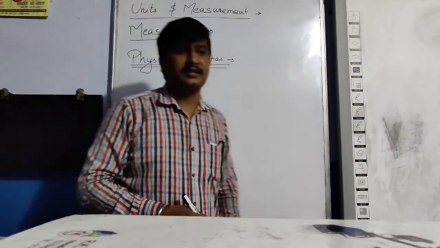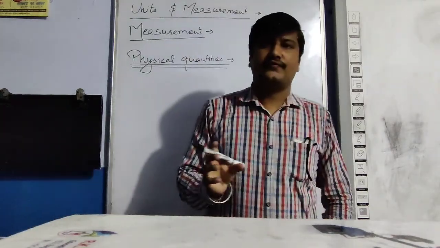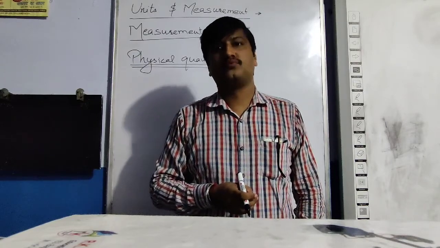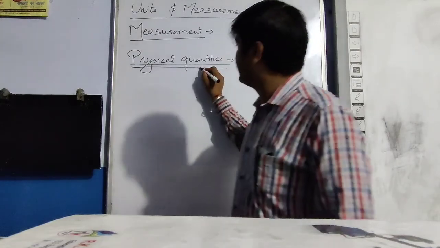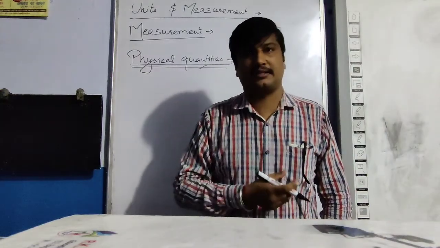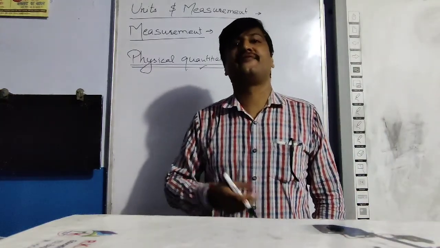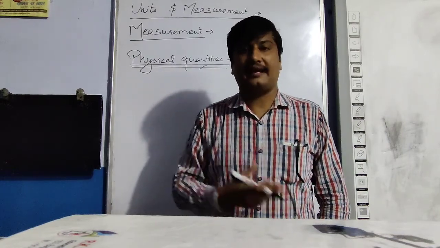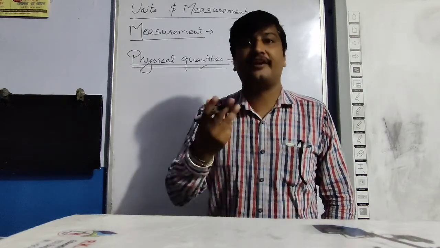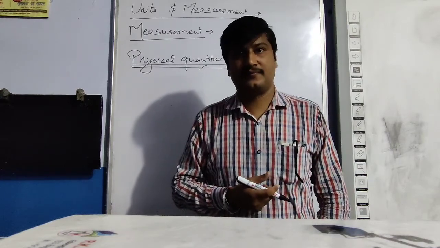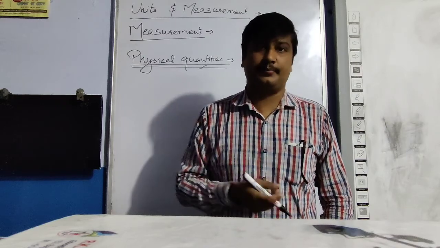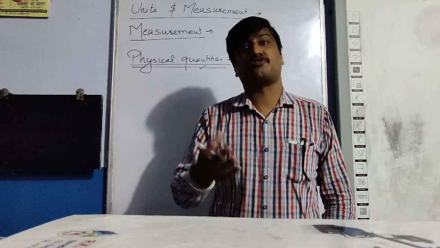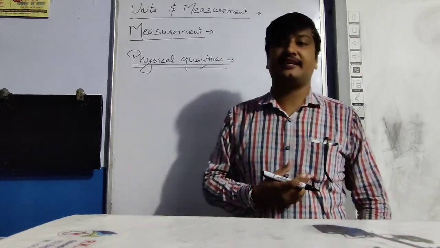What are physical quantities? Dear students, physical quantities are those parameters, those quantities, those things which can be measured by physical methods, like length, width, area, temperature, time, quantity of substance, etc. These all are physical quantities.